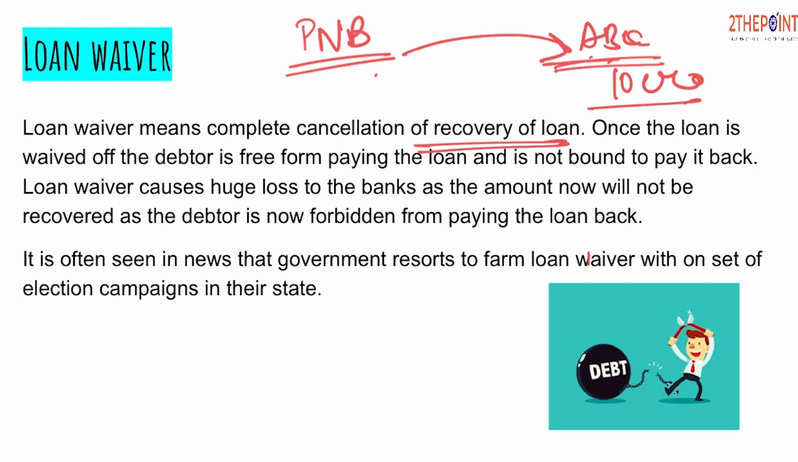Once the loan is waived off, the debtor is free from paying the loan and is not bound to pay it back. Loan waiver causes huge loss to the banks, as the amount will not be recovered, as the debtor is now forbidden from paying the loan back. Though sometimes banks or the government of the country practice such loan waiver, the overall impact is that it causes huge losses to the exchequer, which means it is the citizens' money that was being deposited with the bank, though they are also paid back.